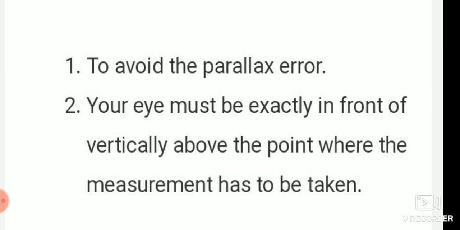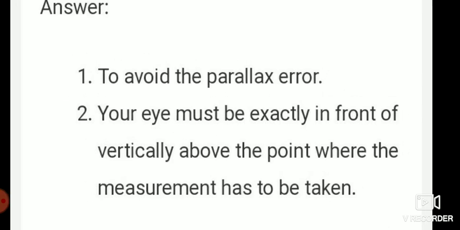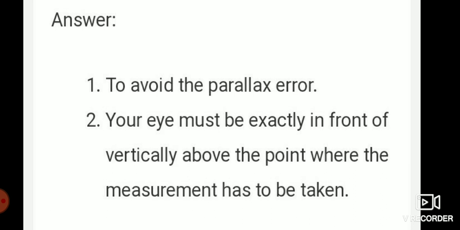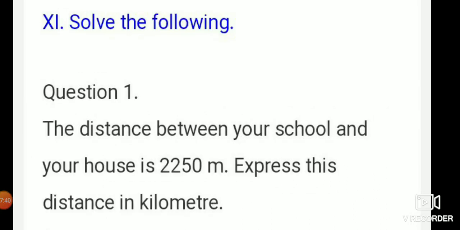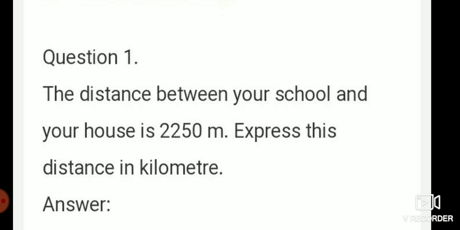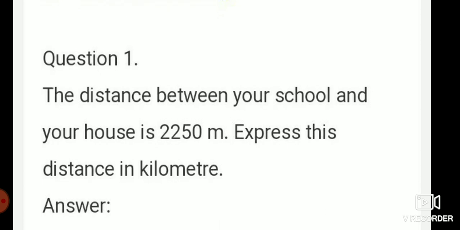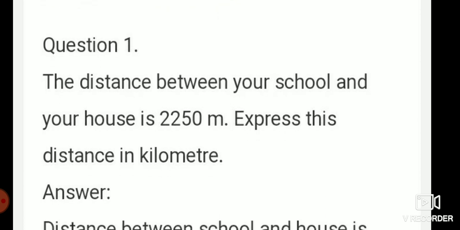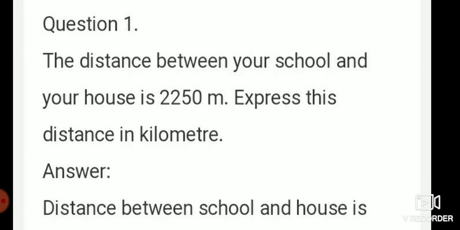Okay, next solve the following. The distance between your school and your house is 2250 meter. Express this distance in kilometer.